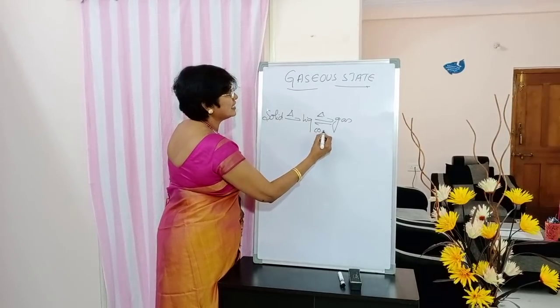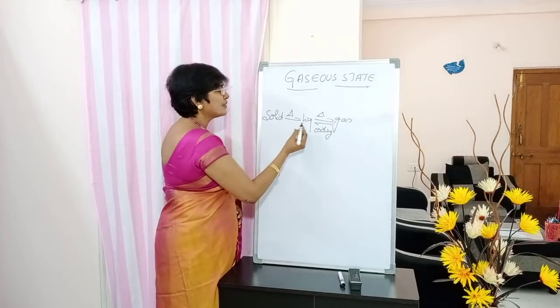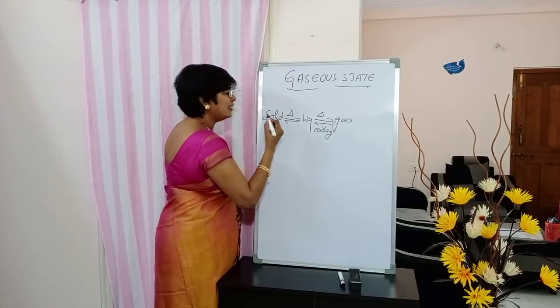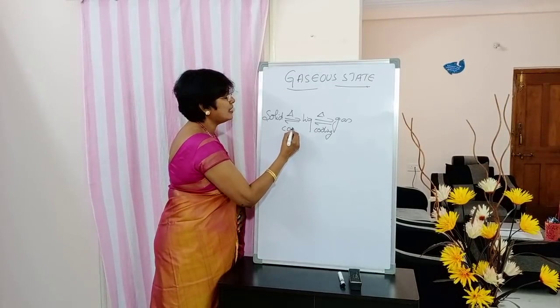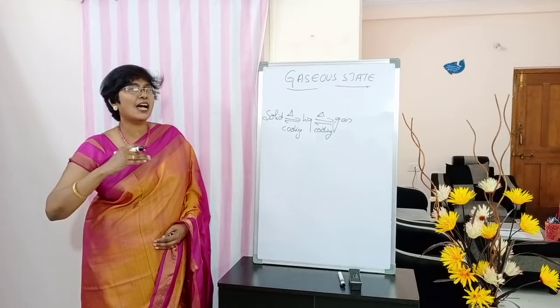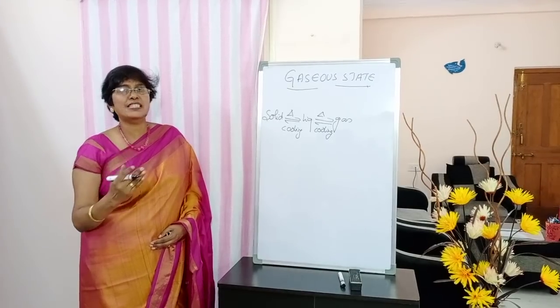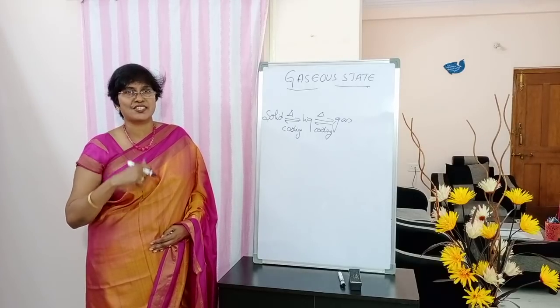How? By decreasing the temperature. That's what I am writing here, by cooling. Similarly, a liquid can be transformed into a solid by cooling, that is by decreasing the temperature. So that is how we can change the physical state of a substance by changing the temperature, right?